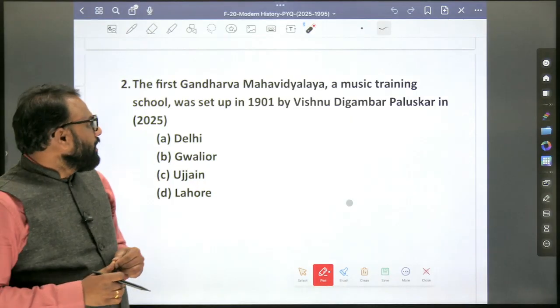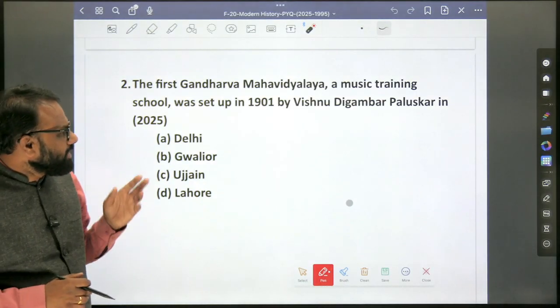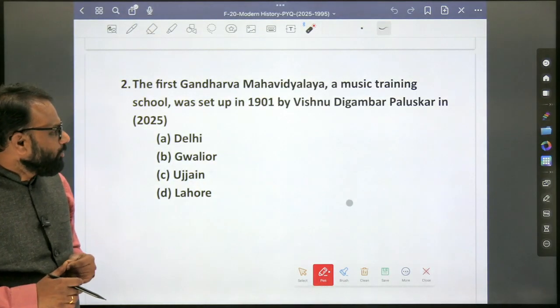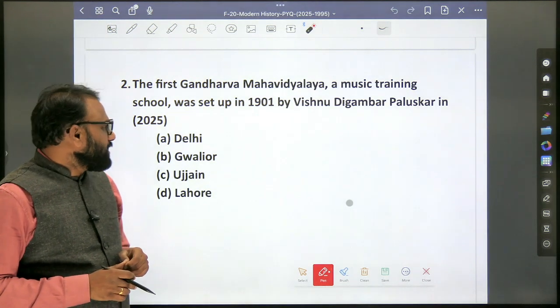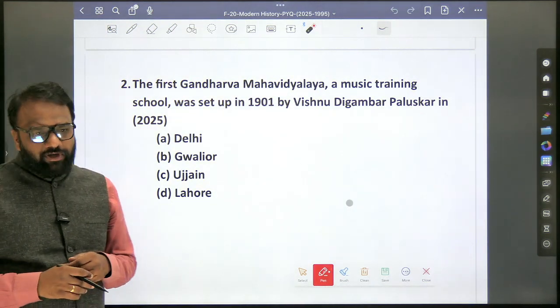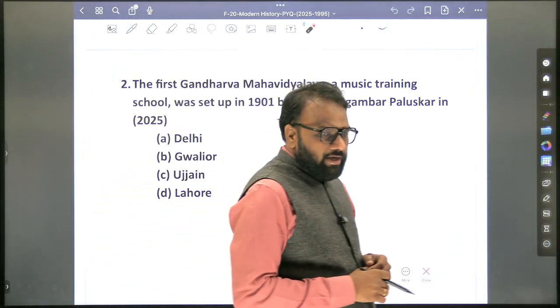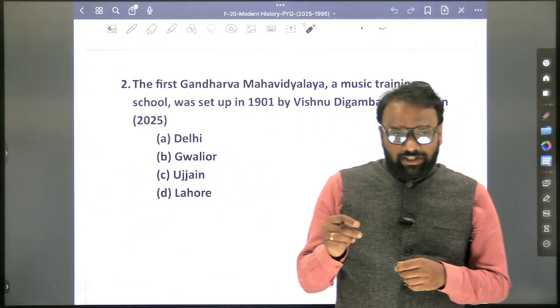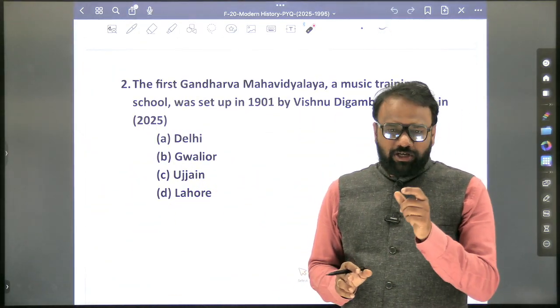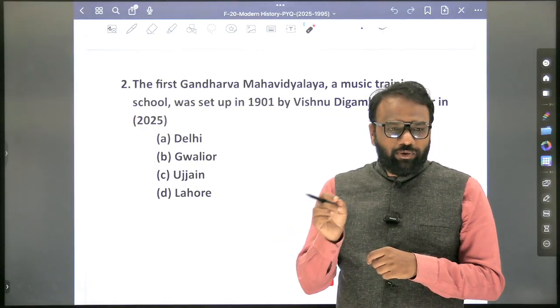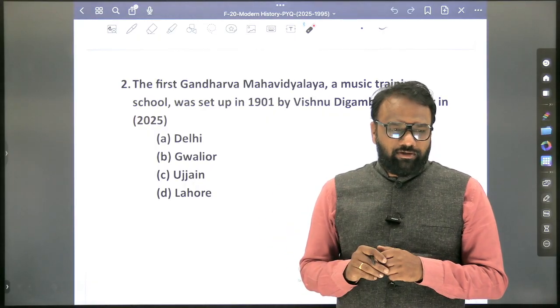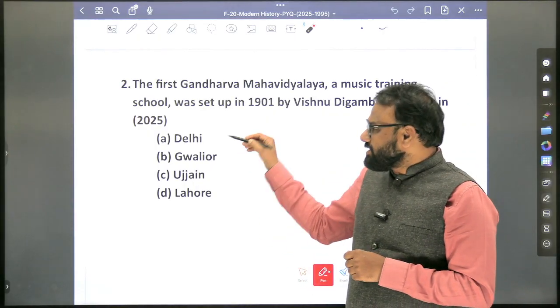The first Gandharva Mahavidyalaya, a music training school, was set up in 1901 by Vishnu Digambar Paluskar in which place? These questions generally... In Nitin Singhania, I think they have mentioned it somewhere, but I have not included it as a part of the notes, I guess. So here we just update the content.